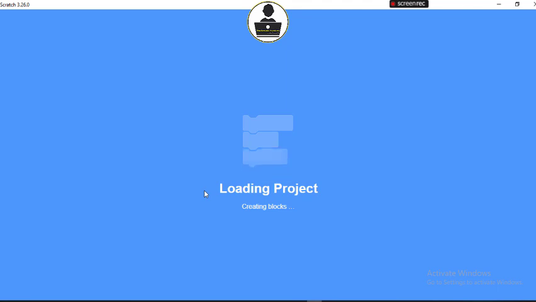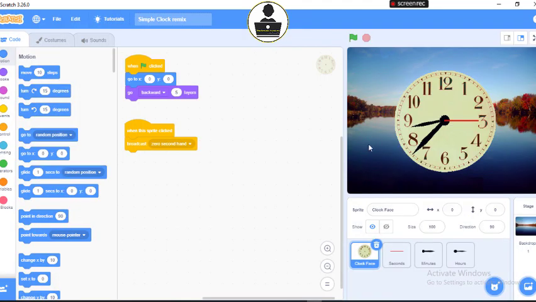Got it. This is it. So if I click on my flag, you see my clock, and it's exactly the same time as my device, with my laptop. Look at it, exactly the same time. All right. So this is exactly what you're going to be creating.